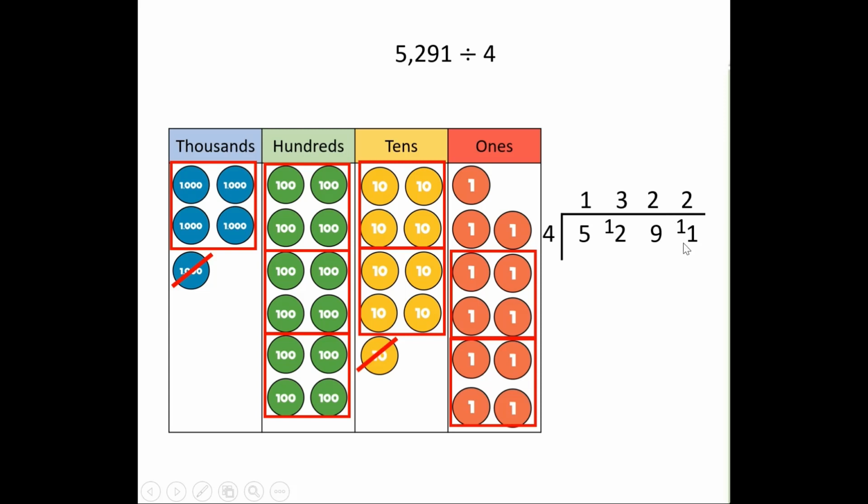So 2, because 4 times 2 gave us 8, but we wanted to get to 11. So what's our remainder? Let's count on: 8, 9, 10, 11. Our remainder is 3. The answer to this question is 1,322, remainder 3.